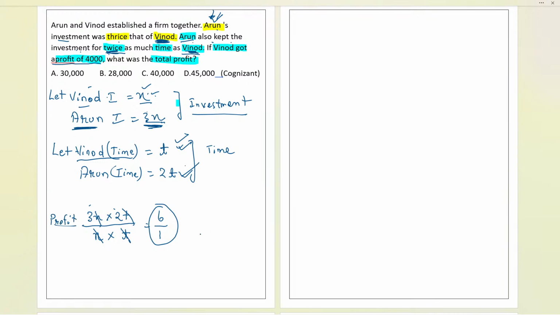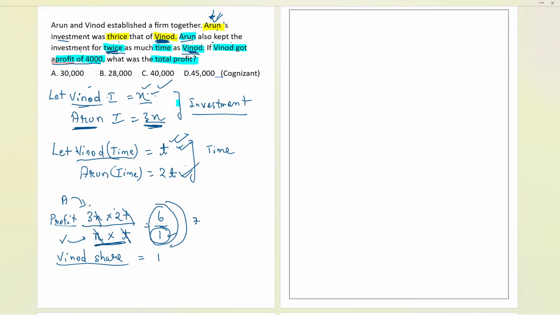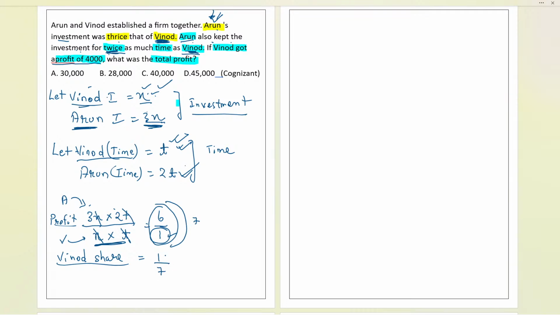Now, if this is the ratio, let me tell you Vinod's share in the profit. Here x into t is Vinod in the denominator, and here we have Arun. So Vinod's share is 1, and the total profit is 7. So 1 upon 7 is the share of Vinod, and it is already given in the question, 4,000. Just multiply with 4,000 and you will get Vinod's share.